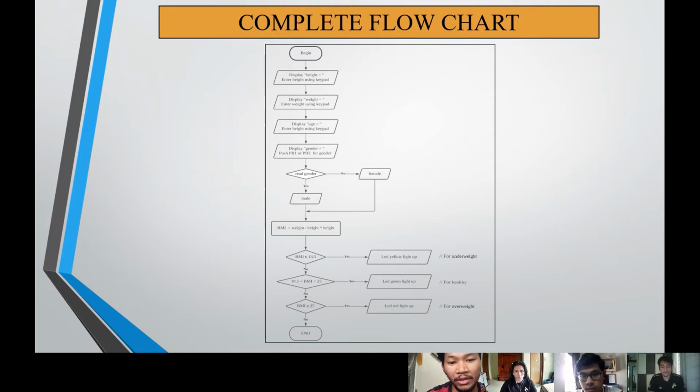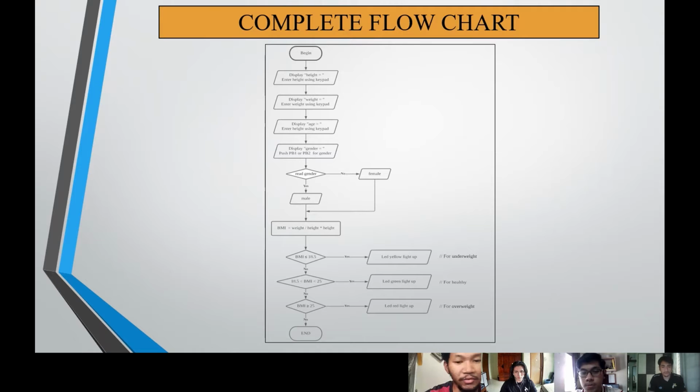We continue the flow with the action to calculate the BMI using the formula weight divided by height multiplied by height. The output of BMI will be displayed by the color of the LED. For BMI less than or equal to 18.5, the yellow LED will light up, which is underweight.